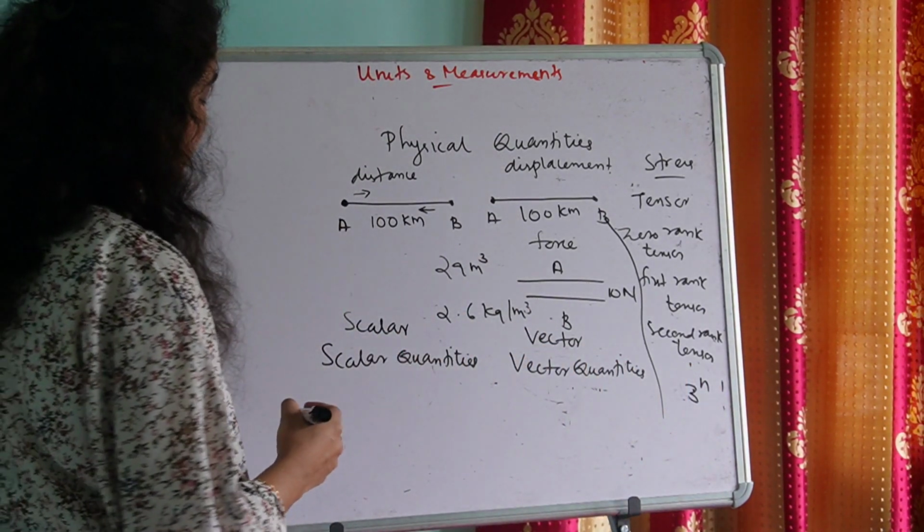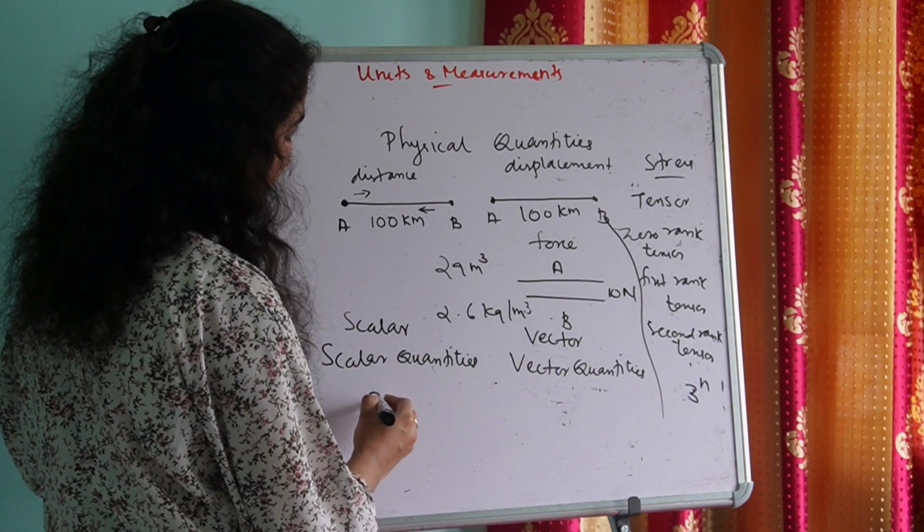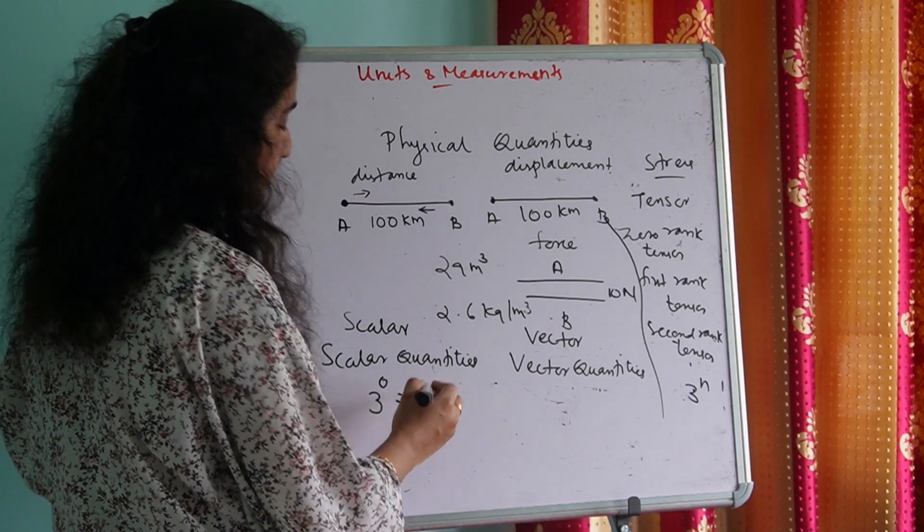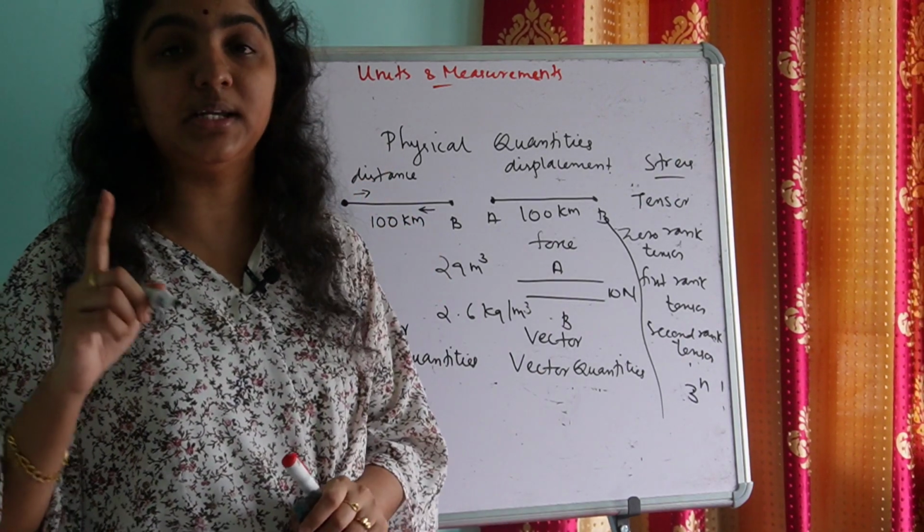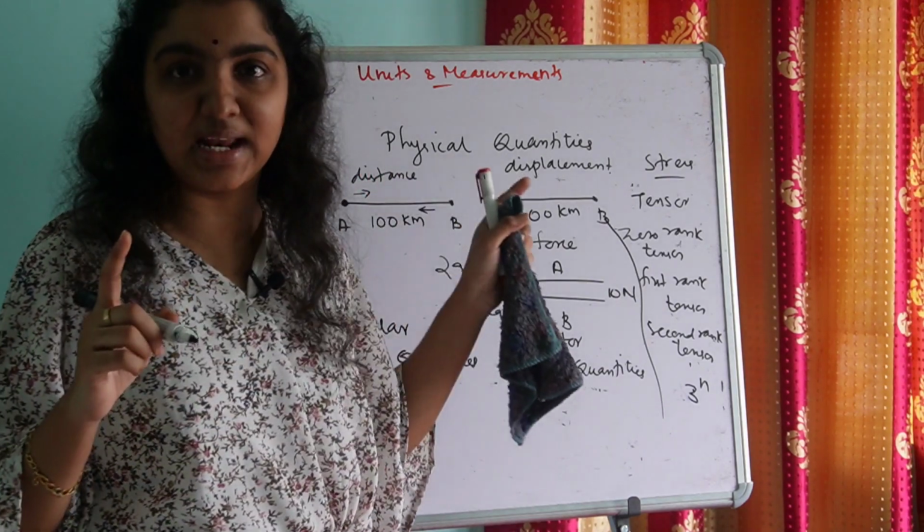So how many numbers are required to describe a scalar quantity? 3 power 0 is equal to 1. Only one number is enough to describe a scalar quantity.